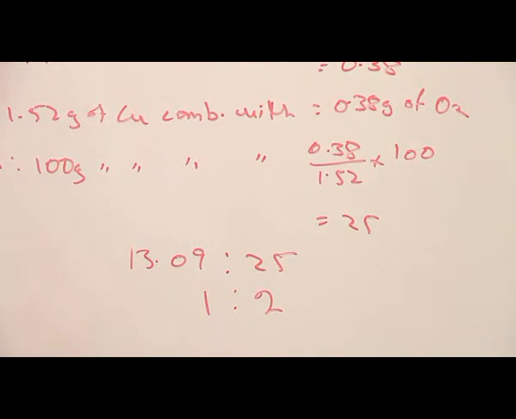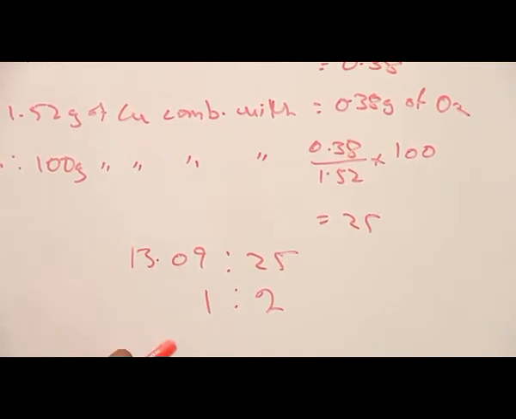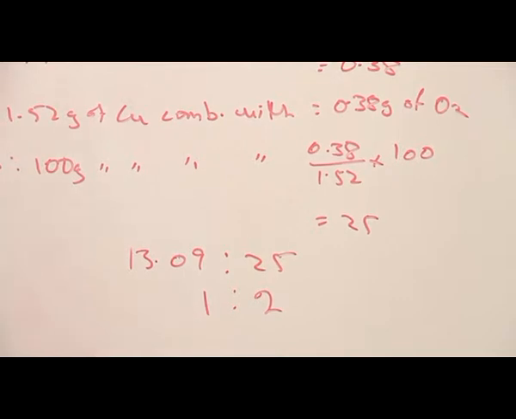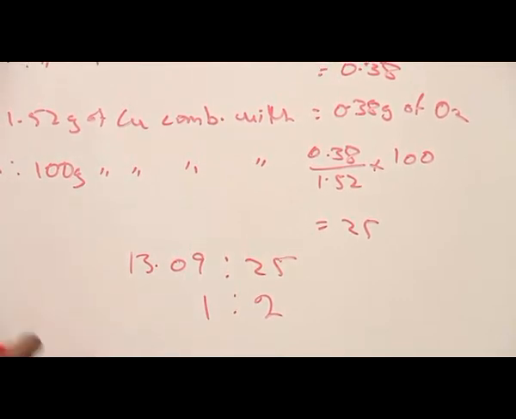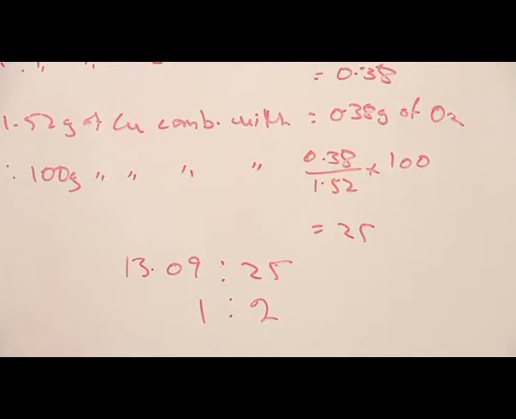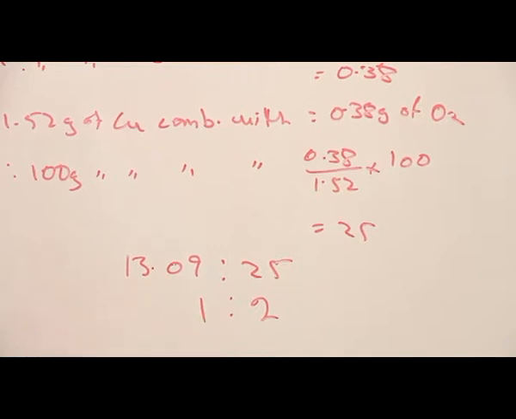The law states that when two elements A and B combine together to form more than one compound, then the various masses of A, which separately combine with a fixed mass of B, are in a simple ratio. Like we can see here, 1 to 2 is a simple ratio.